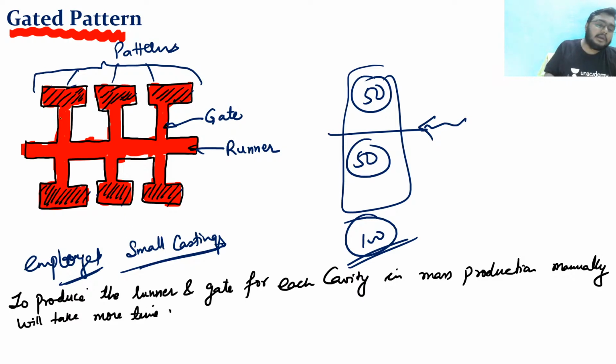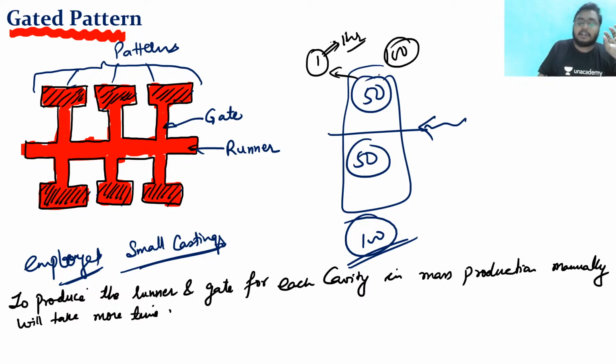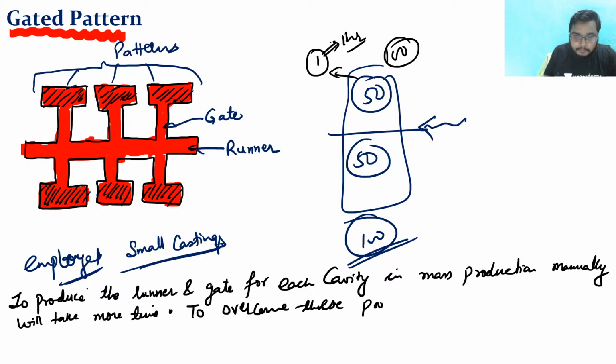If I make a separate cavity for, like, 50 and 50, suppose one cavity will take like 1 hour, so for 100 cavities I will require 100 hours. So this is a waste of time, right? So to produce the runner and gate for each and every cavity in mass production manually will take more time, and hence, to overcome these problems,